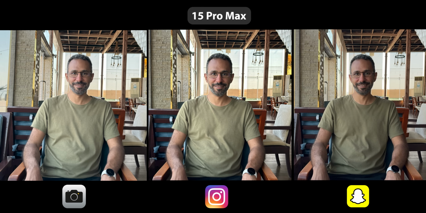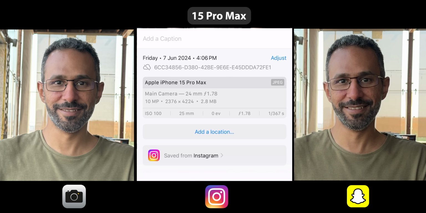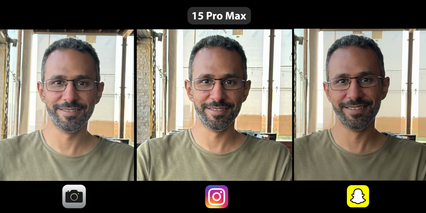Moving to the 15 Pro Max, right off the bat, Instagram saves the images to the phone's storage in 9:16 aspect ratio instead of the native 1:1. In this example, Instagram delivered impressive results. I even like the more vibrant colors coming out of Instagram over the native camera app. Instagram on iOS has higher resolution photos of 10 megapixels versus only 5 on Android, but as I mentioned before, it saved the image at a 9:16 aspect ratio without crop, which could be the reason why.